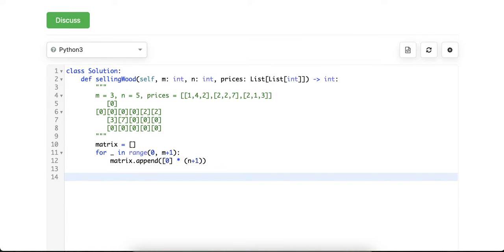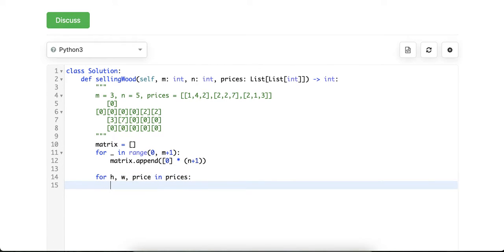And then let's do it. Remember how we calculated it before was to initialize from the price list with the exact size. So in this case, for height, width, price in prices. Why do I do this? Because this is not directly accessible, so it's better we process it separately first so that we don't do too many loops. Matrix[h][w] is price.